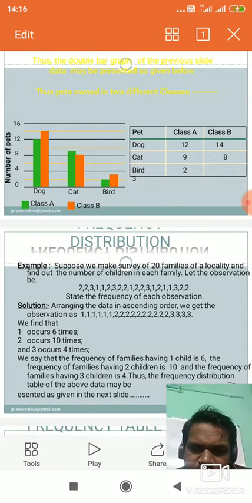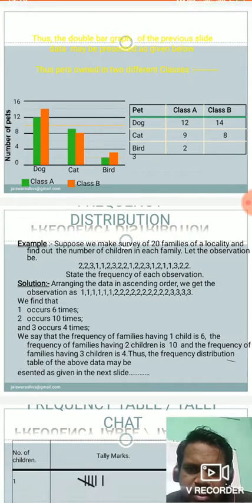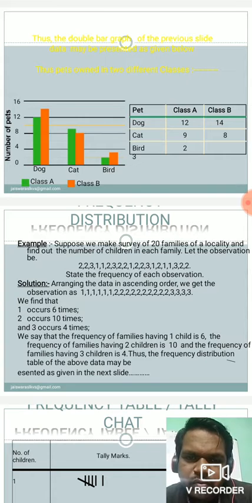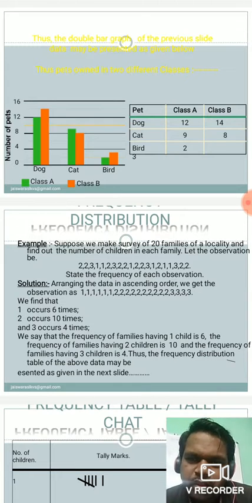See this picture. This is a bar graph. See the table. In first column of the table, see name of animals are given. First one is dog, then cat, then bird. In second column, class A is defined, and in third and last column, class B is defined. So class A,